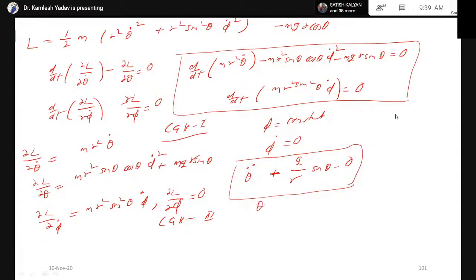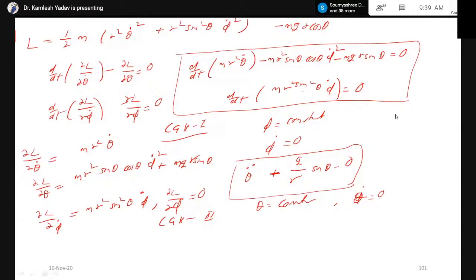Suppose theta is constant. For example, if theta is constant, then theta dot is equal to 0. Now substituting theta dot equal to 0 in the first equation, let us consider the second equation. Then theta is constant and theta dot is equal to 0.